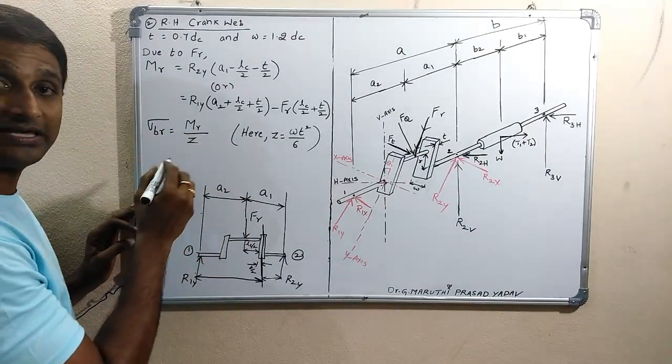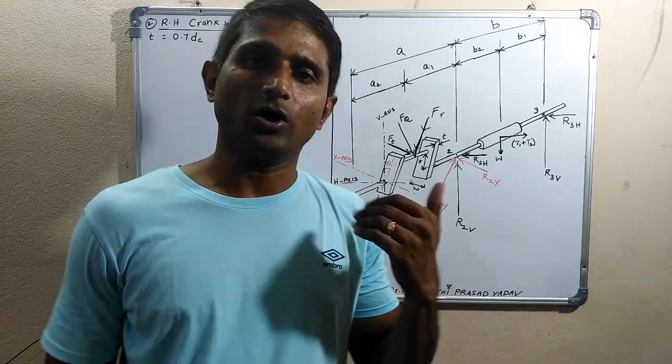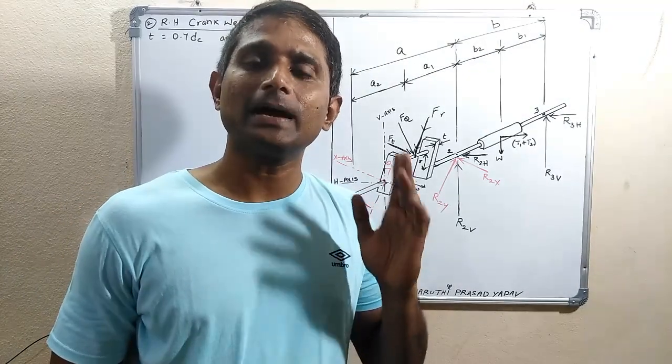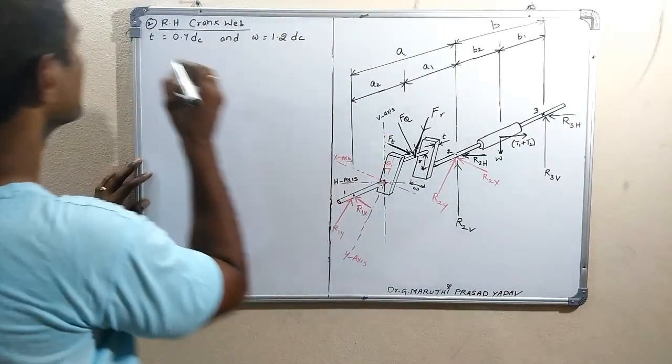This is how we get sigma BR, the bending stress developed because of the radial force.